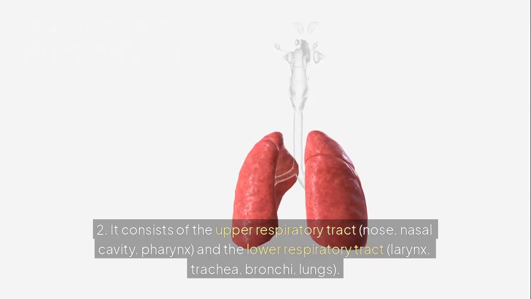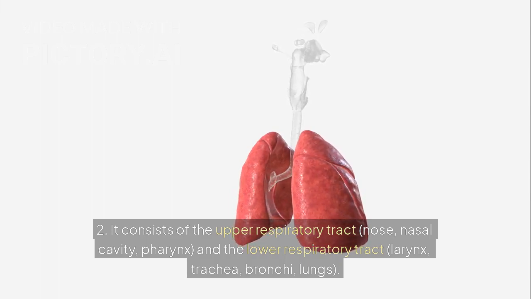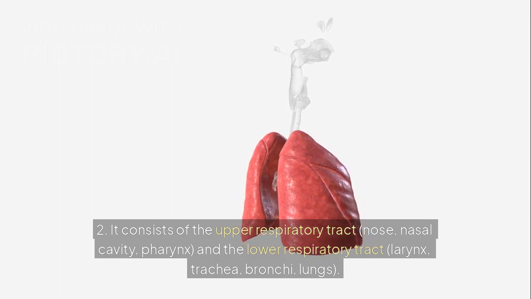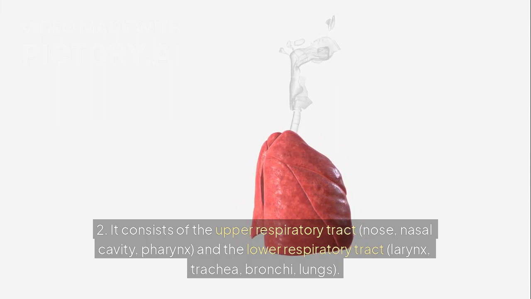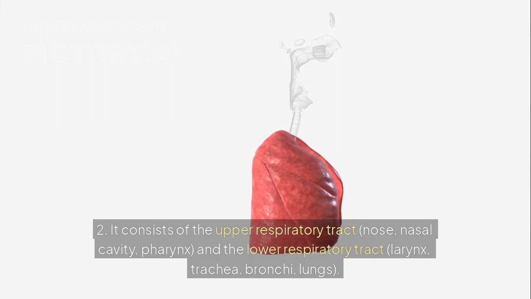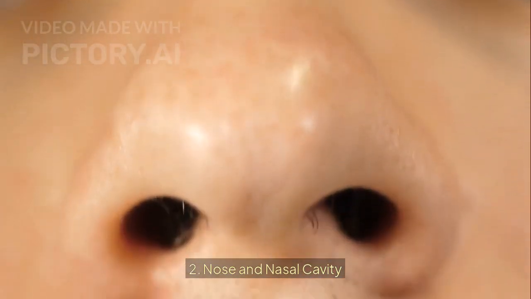2. It consists of the upper respiratory tract (nose, nasal cavity, pharynx) and the lower respiratory tract (larynx, trachea, bronchi, lungs). 2. Nose and nasal cavity.